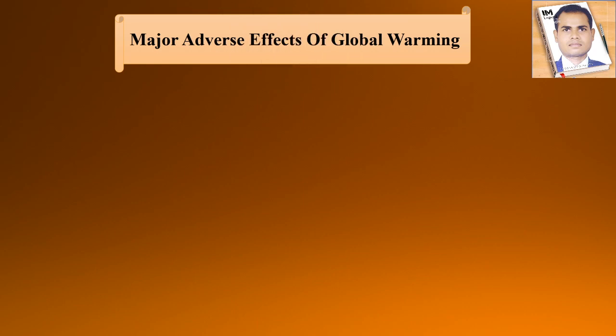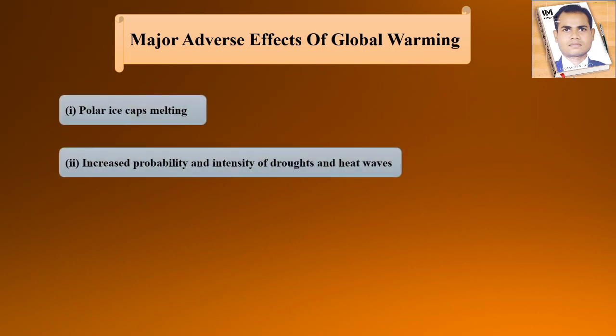Now next thing we have to see which are the major adverse effects which are happening because of global warming, right? That means global warming directly affects these things. And which are they? First is the polar ice caps melting.